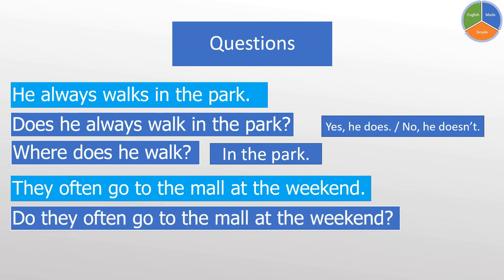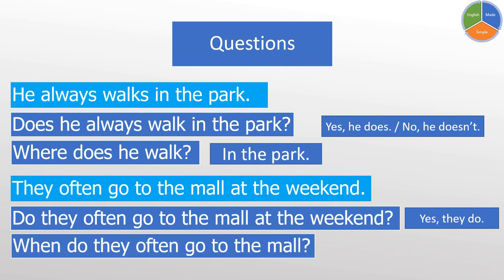Do they often go to the mall at the weekend? And the answer is yes, they do, or no, they don't. And we can ask a question about the time or the place. Here we'll ask about the time. When do they often go to the mall? When? What's your answer? At the weekend. Okay, now we're finished with auxiliary verbs or the helping verbs of the present simple, negatives, and questions.